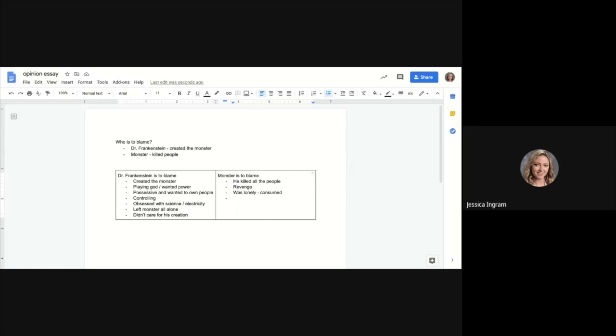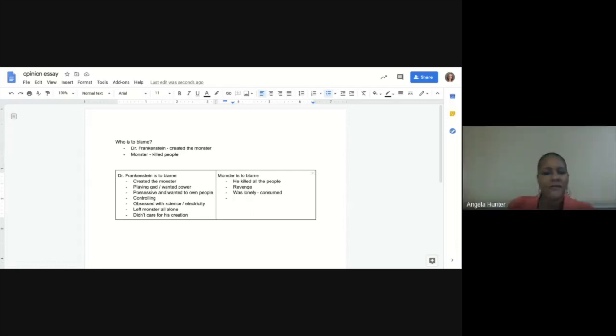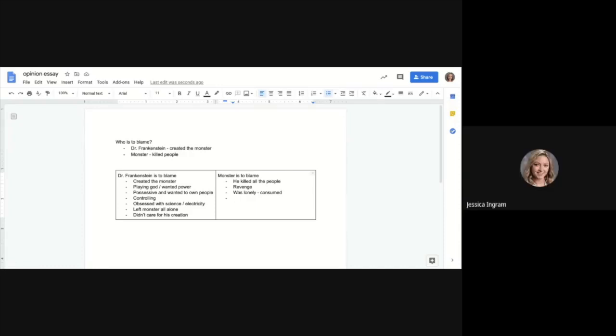let's see. So this kind of gives me a clue. If I'm struggling to think of reasons to blame the monster, maybe this gives me a clue as to who I should write about in my essay. Let me ask you guys, do you have anything else that we can add to the monster side as to why the monster should be blamed? You can unmute and tell us too. Yeah, what do you guys think? The more ideas, the easier it is to write.